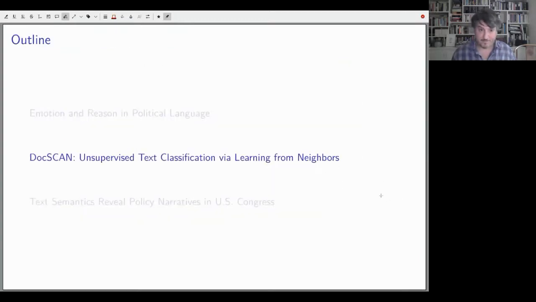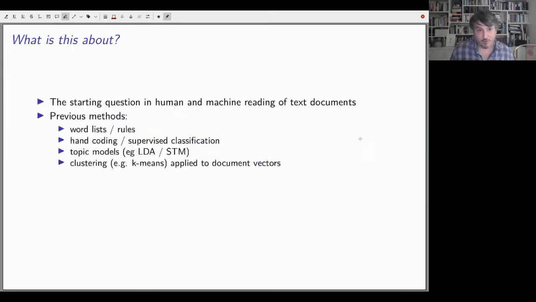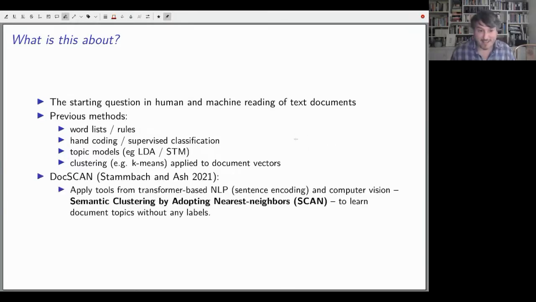So check that out. The second topic that I wanted to talk to you about is unsupervised text classification with transformers. And this comes from this question of what is this about? And it's the starting question in human machine reading of text documents. There's many previous methods. We don't need to talk about them. What we do is we combine some tools from transformer-based NLP and some computer vision tools, actually, from a recent computer vision paper to learn document topics without any labels.